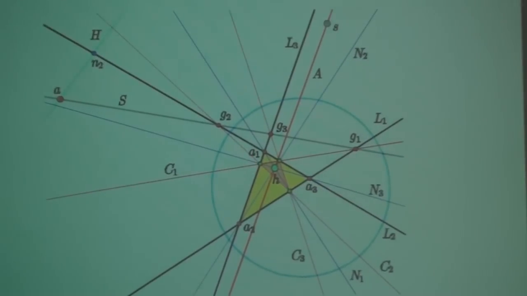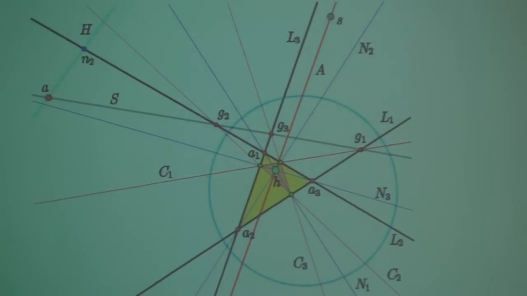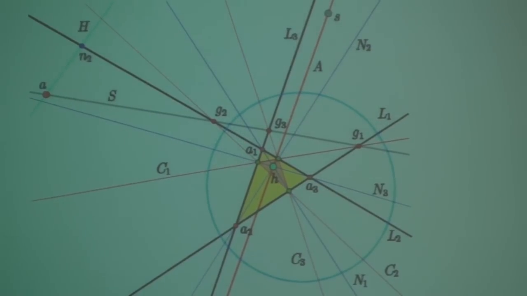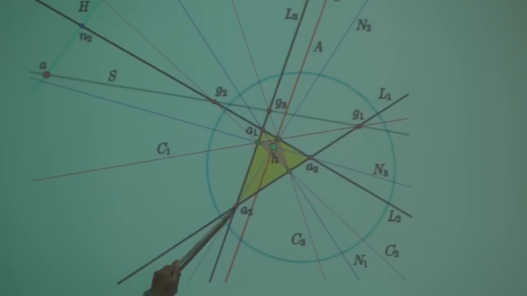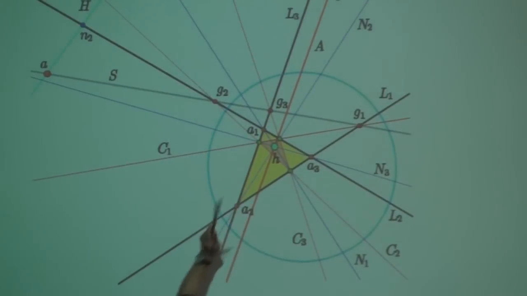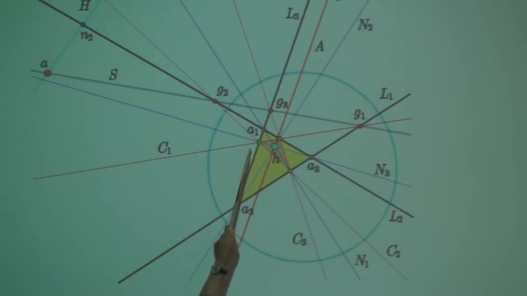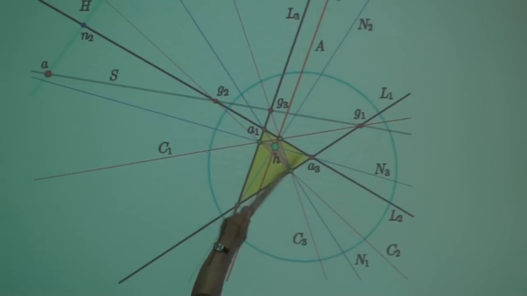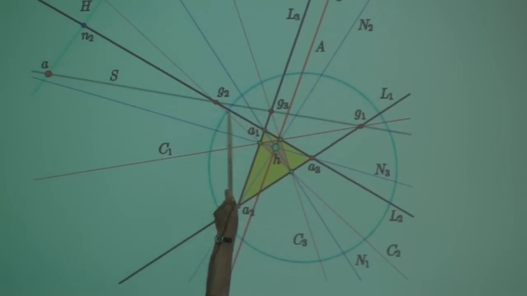And we saw that Desargues' theorem tells us that corresponding lines from the original triangle and this triangle are going to be collinear. So if we join this one with this one, we get that point G3. And if we join this one with this one, we meet at G1. And we join this one with this line, we get G2. And indeed, G1, G2, G3 are collinear.